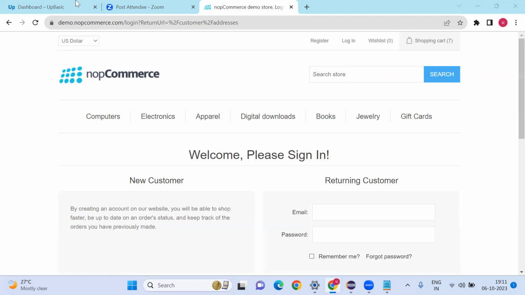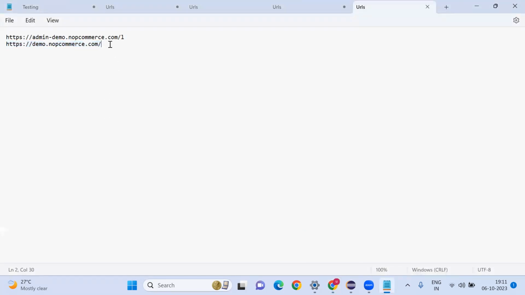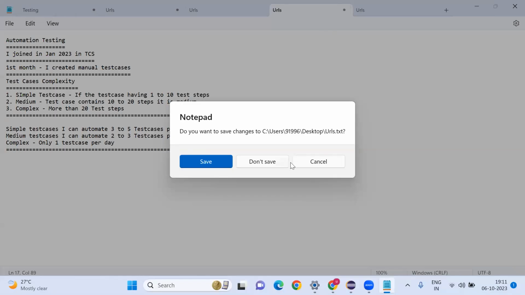I will show you complex test cases, more than 20 steps. It will take the whole day. You need to capture the XPath. I will tell you what exactly that is.